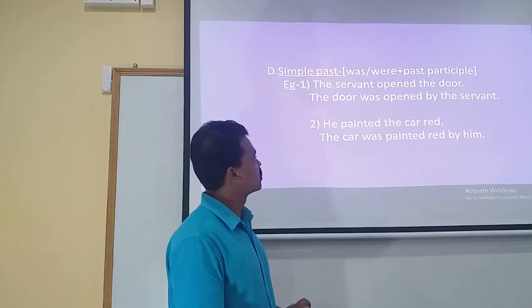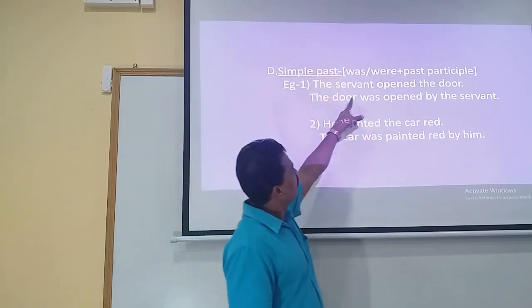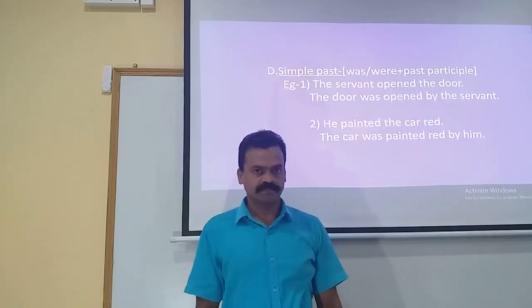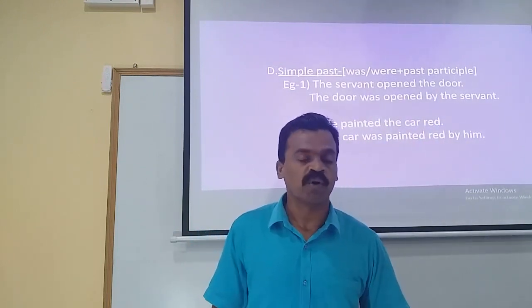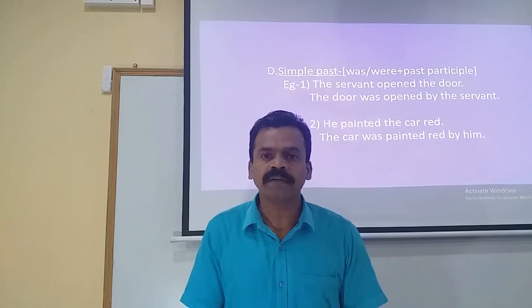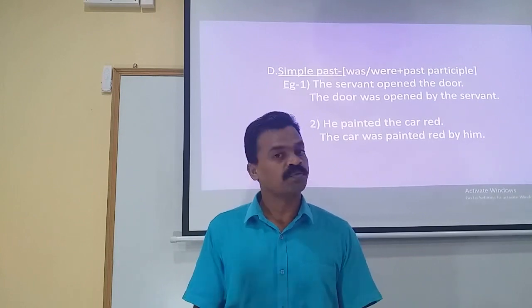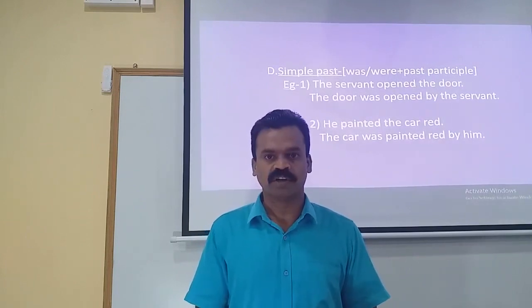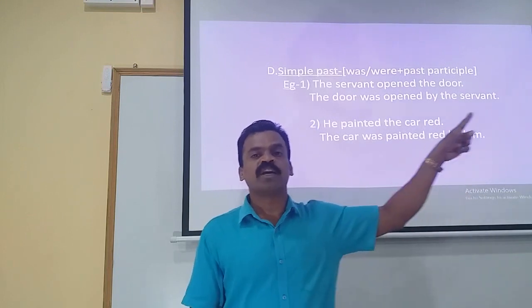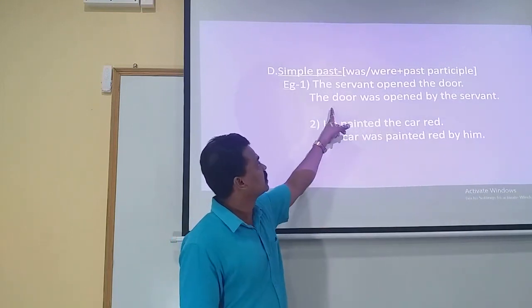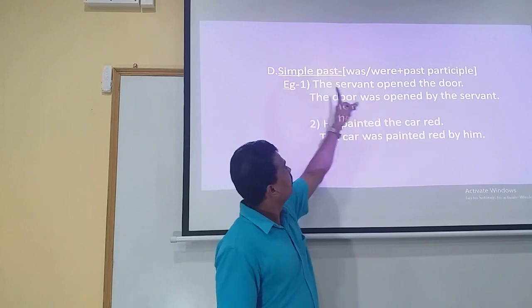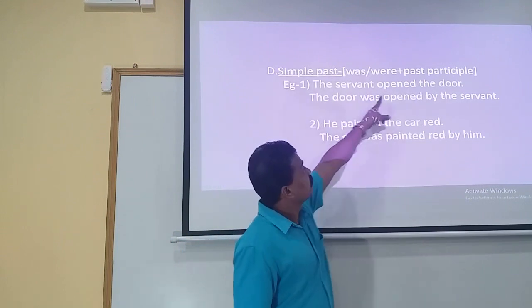Let's see the examples given here. The servant opened the door. What did the servant open? The servant opened the door. So we have the object as the door. So the object of the active voice tends to be the subject over here in the passive voice. The door. And the tense of the statement is the servant opened.